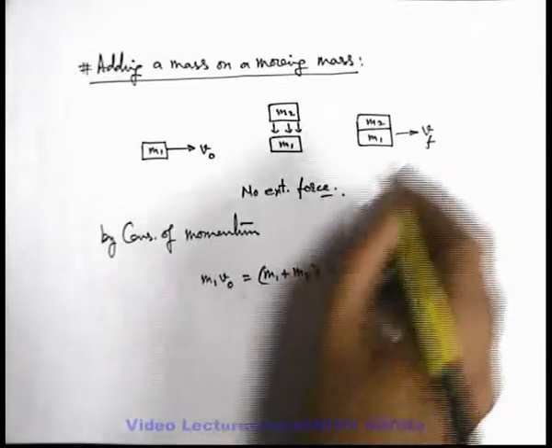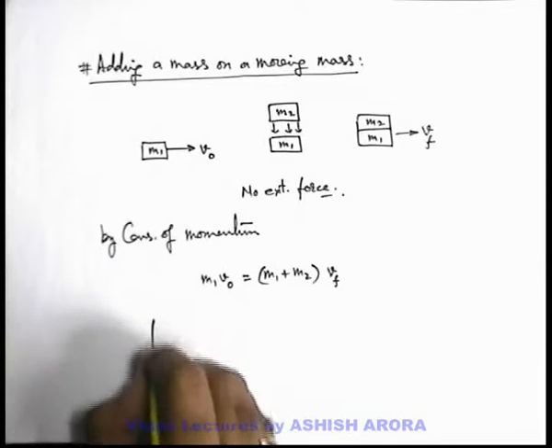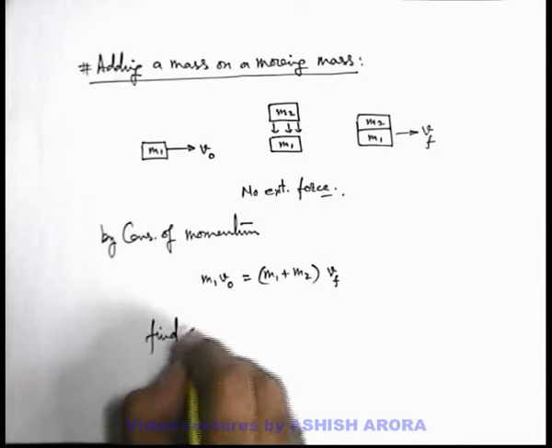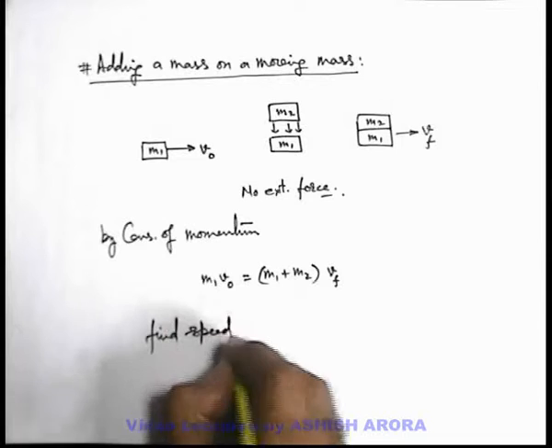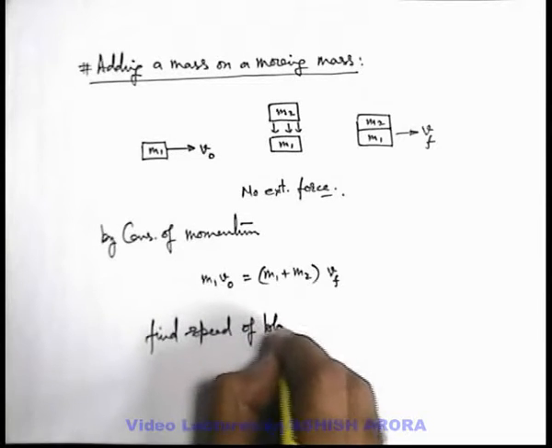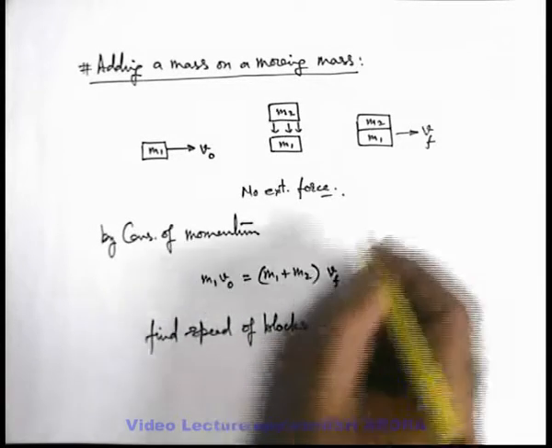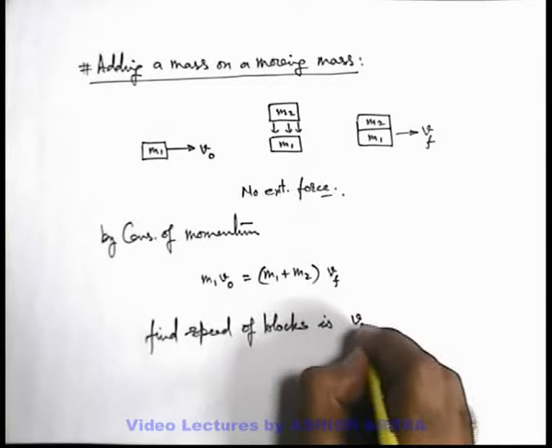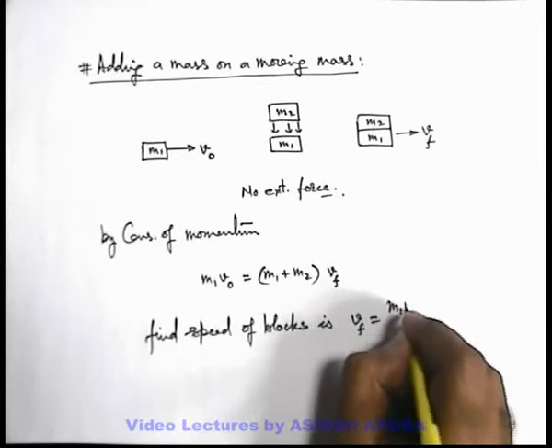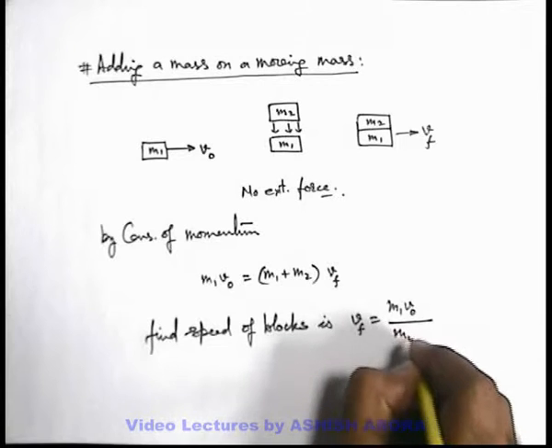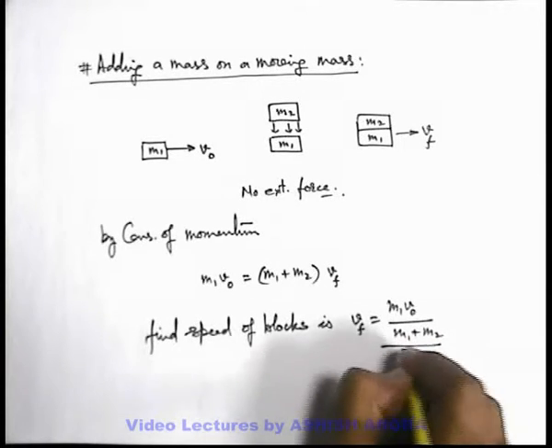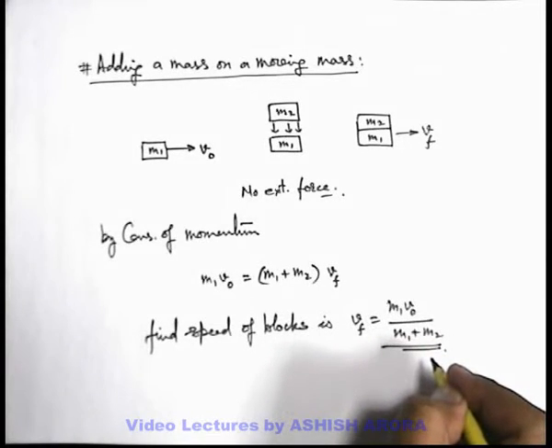So this will help us in calculation of final velocity. We can write the final speed of combined blocks as Vf equal to m1 v0 upon (m1 plus m2). This is the way we handle such types of situations.